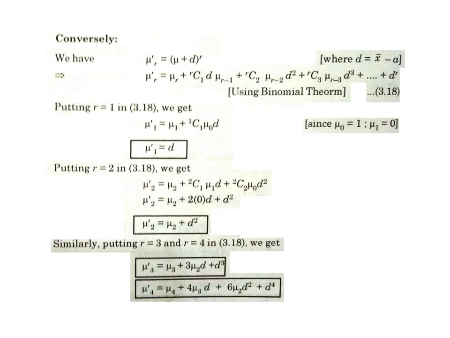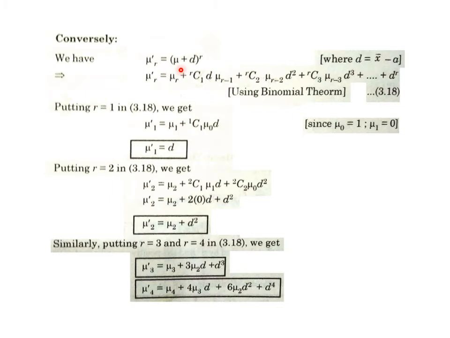As I was saying, reverse kind of relations will be seen here. Conversely, mu r dash: on the left hand side we have mu r dash equals, on the right hand side, mu is an unorthodox kind of symbol, again that unorthodox binomial expansion can be seen, plus d, we will discuss it, what about d, whole power r.